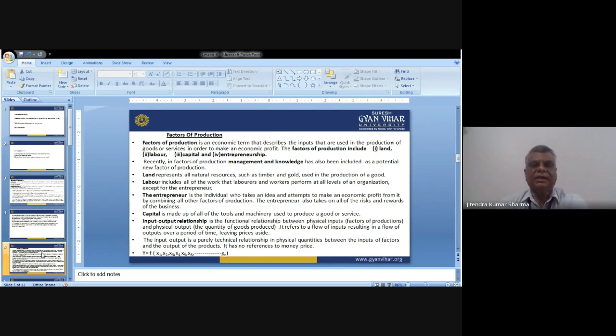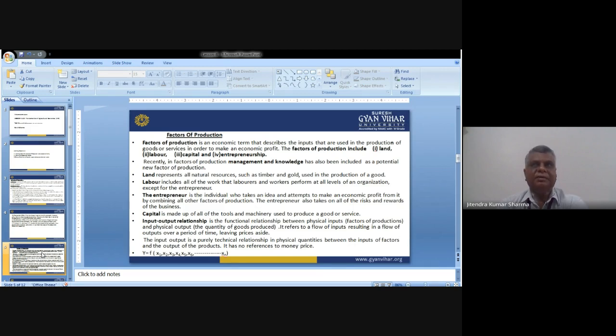what are the deciding factors, the economic term, that describe the inputs used in the production of goods or services in order to make an economic profit. What are the factors of production?